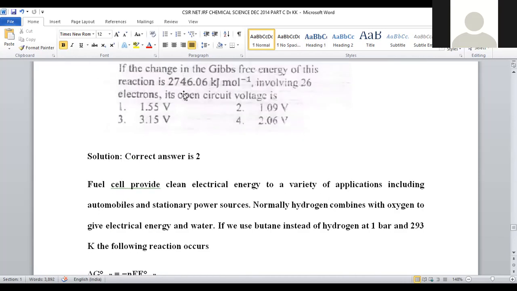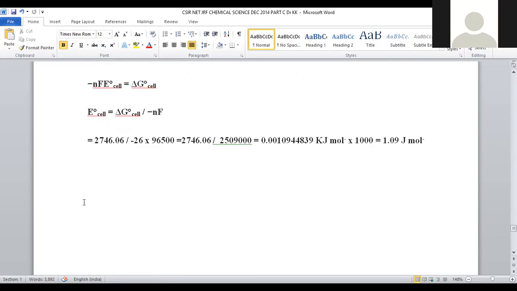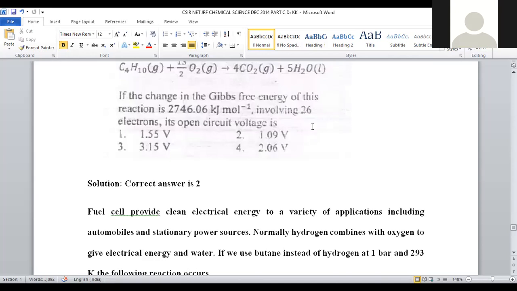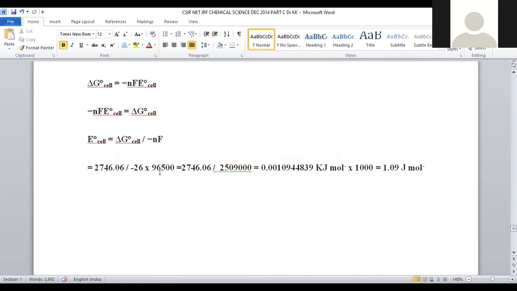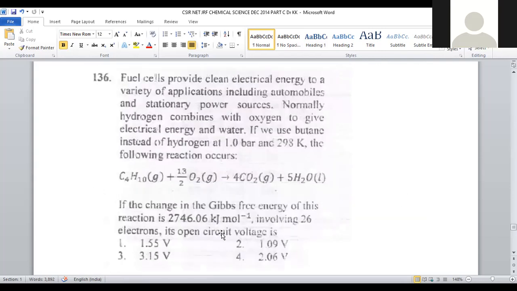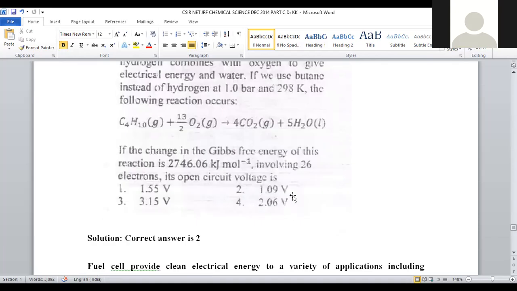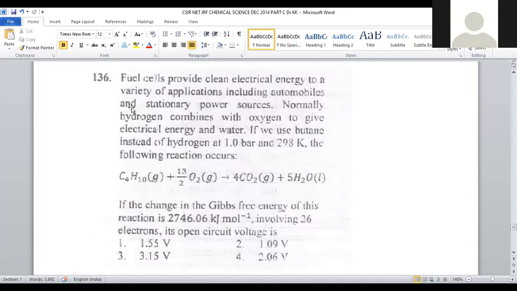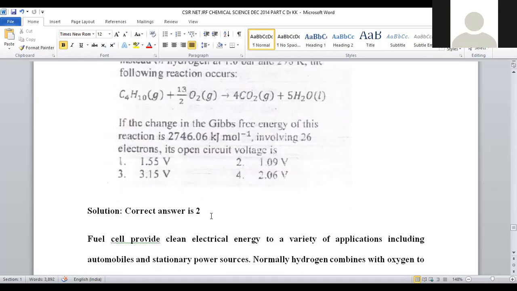Delta G value is provided in kilojoules, that is 2746.06. 2746.06 by how many electrons got transferred in this reaction? 26 electrons. Minus 26 into Faraday is equal to 96,500. If we substitute all the values in this equation, the final value will be 0.00109 kilojoules per mole. Kilojoules can be converted into joules by multiplying with 1,000. So it will be converted into 1.09. This cell is able to generate 1.09 volts of open circuit voltage. For question number 139, option number 2 will be the correct answer.